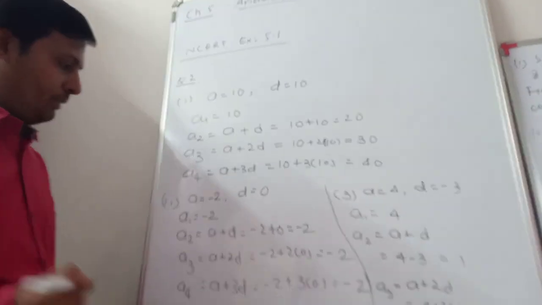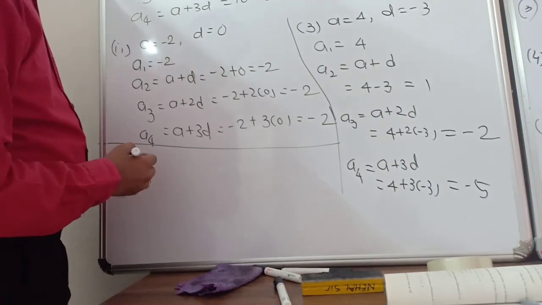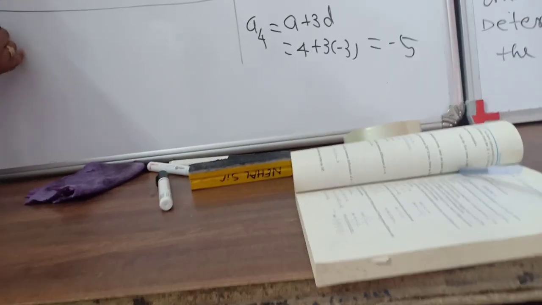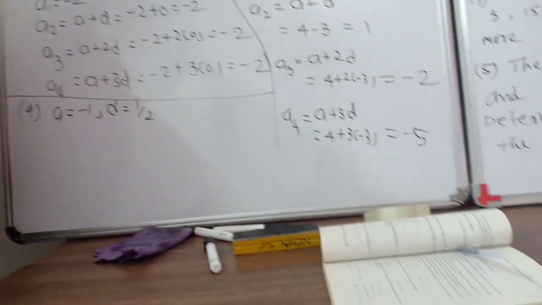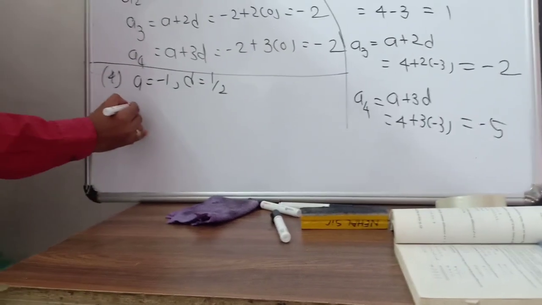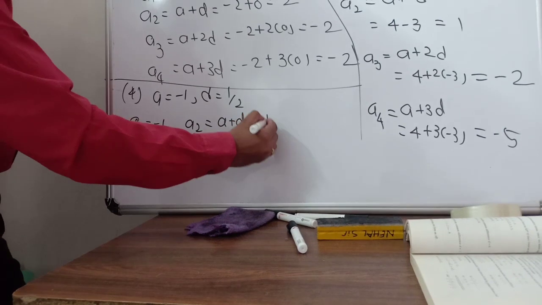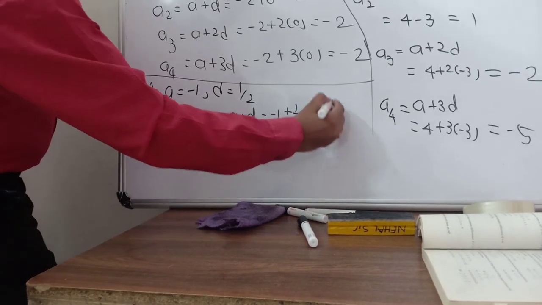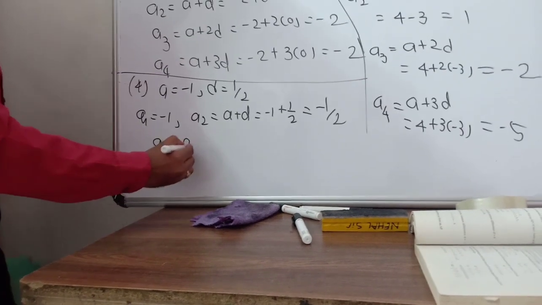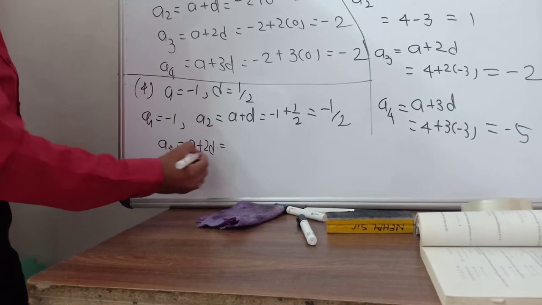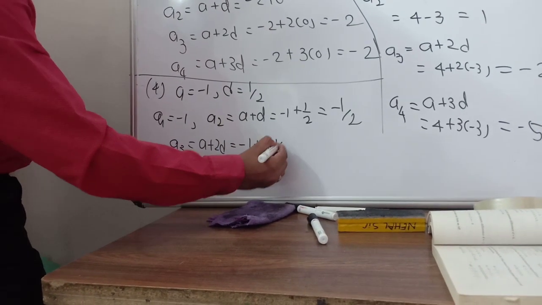Okay, understand? So similarly here the question number 4 is given that a is equal to minus 1 and d is equal to half. So simple, let's go. First term minus 1, second term a plus d, so minus 1 plus half, we got minus 1 by 2. Third term is equal to a plus 2d, so minus 1 plus 2 into 1 by 2.